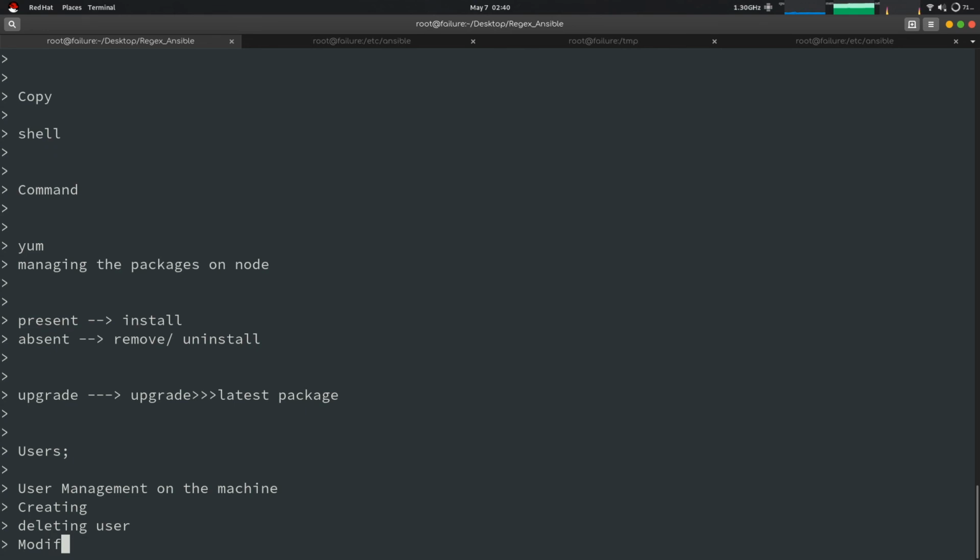Modifying means changing the user ID or UID and the group ID, which should be familiar if you are using Linux.